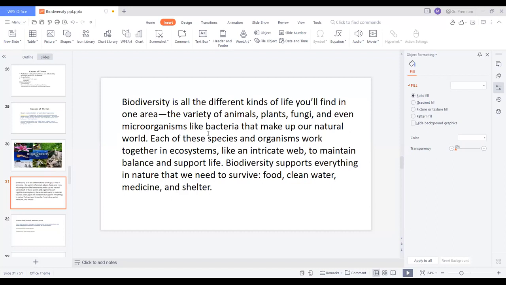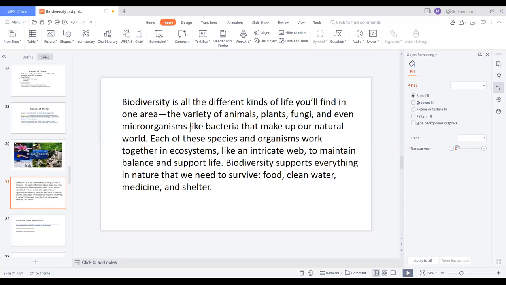If bacteria, that is microorganisms, are not there in nature, what will happen? The main function of microorganisms is that they decompose dead organic matter and other complex matter into simple forms.